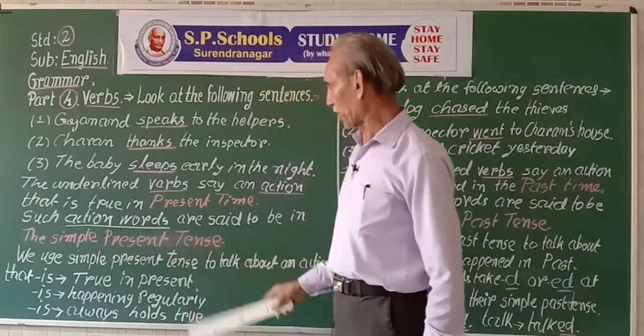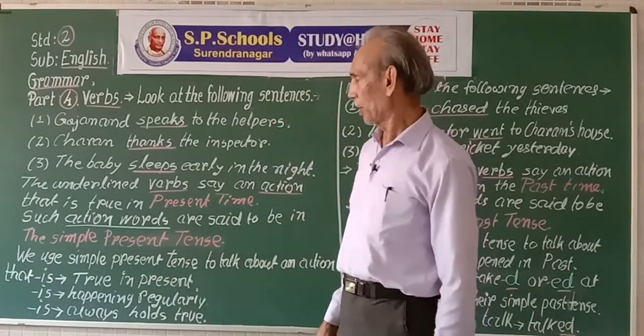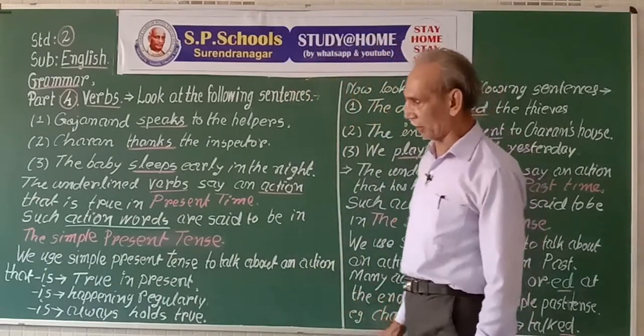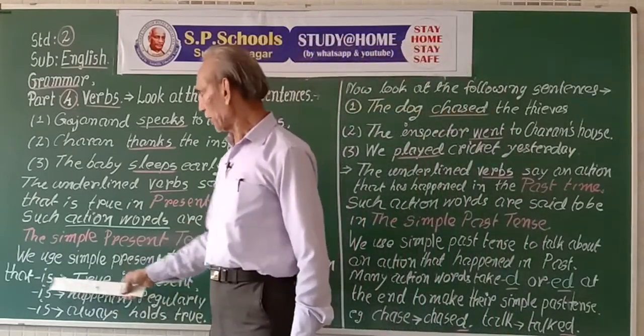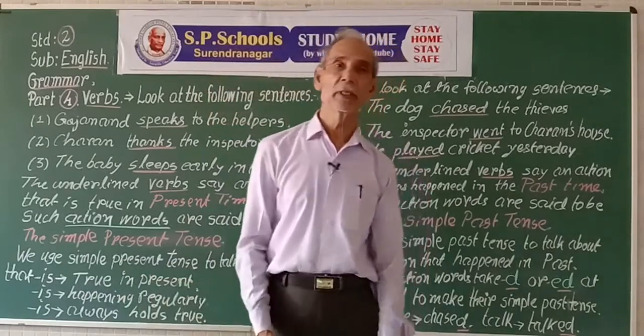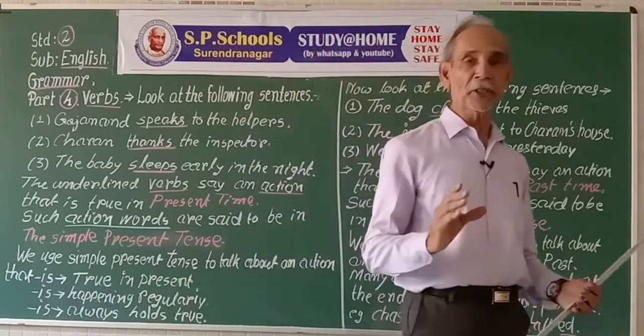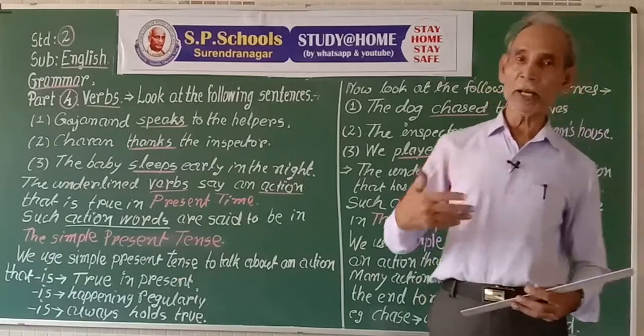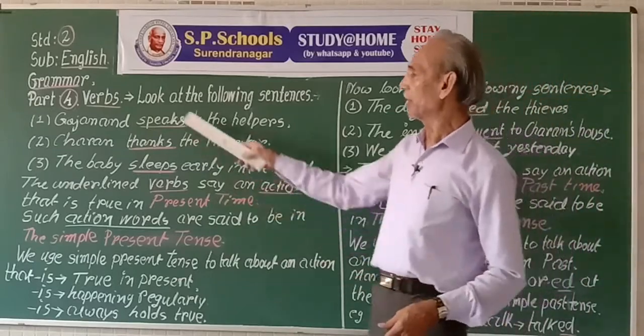Simple present tense is used to talk about an action that is true in present. An action taking place in present time is expressed in simple present tense.